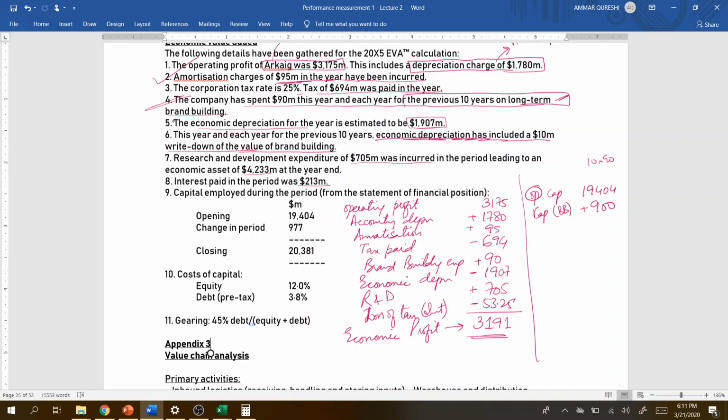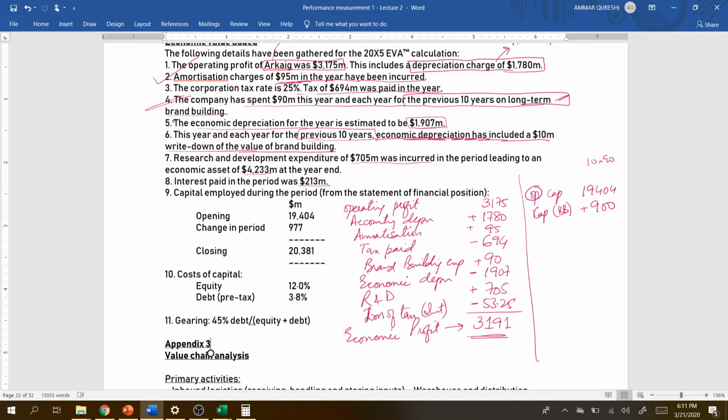And then it says that for corporation tax, the economic depreciation is given, nothing has to be done. This year and each of the previous 10 years, economic depreciation has been included. So what does that mean? That means this asset which we have already capitalized is subject to some amortization too, right? Economic depreciation, not amortization. We have to economically depreciate this asset too.